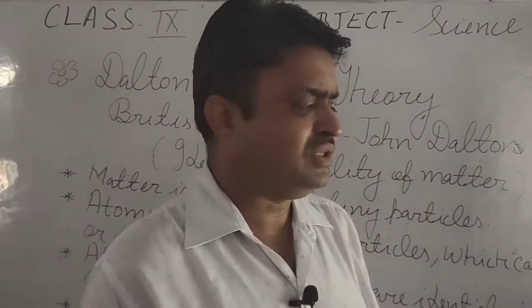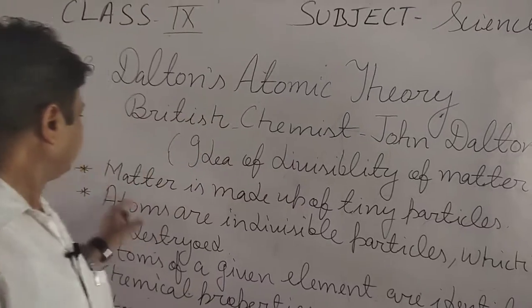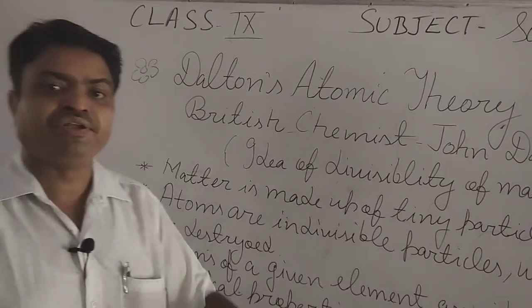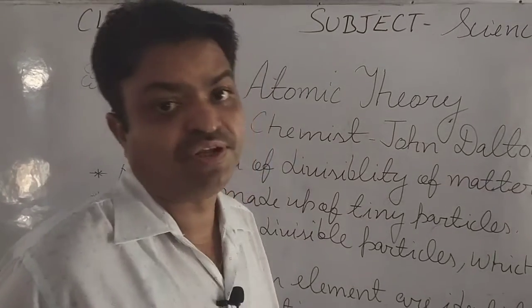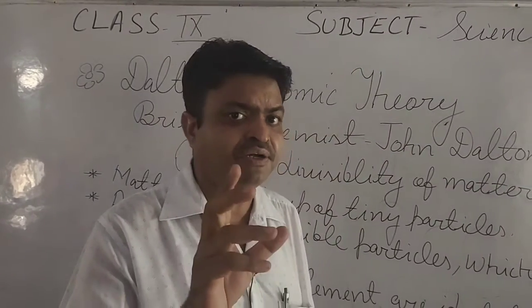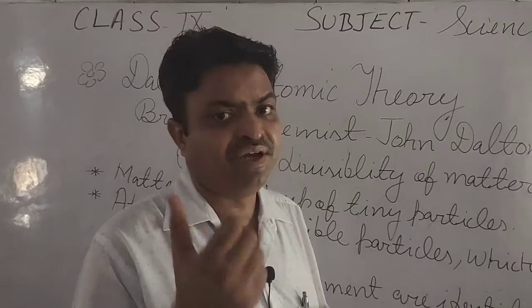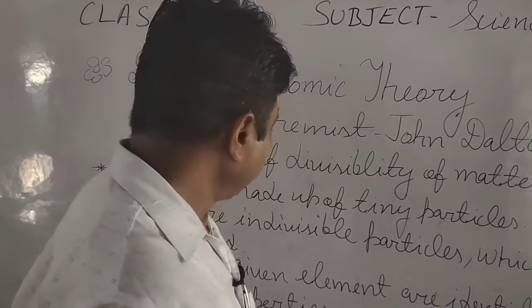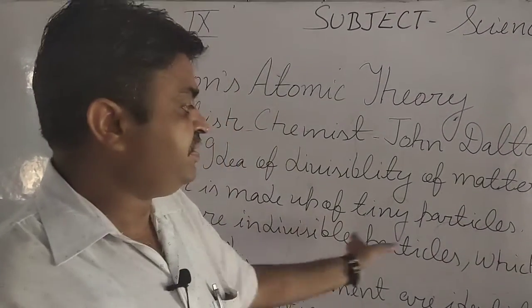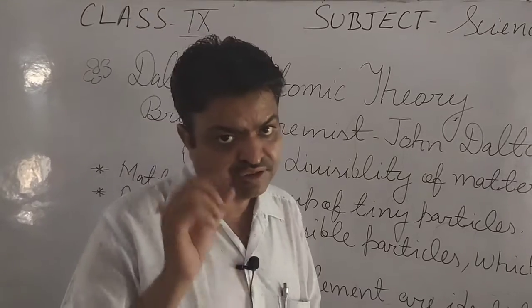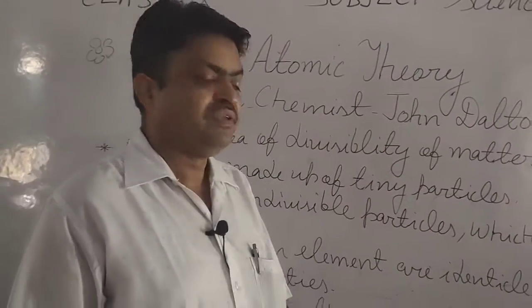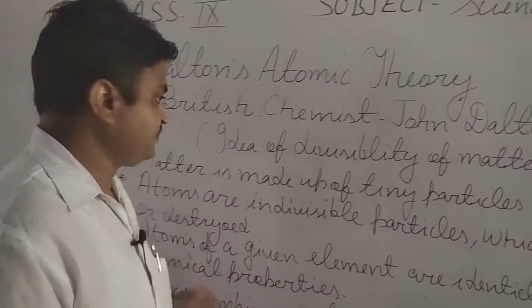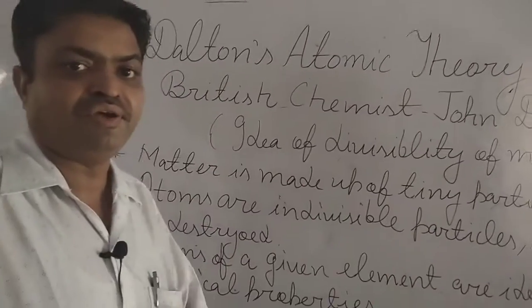According to this theory, the first point is that matter is made up of teeny particles, and those teeny particles are known as atoms. The second point is that atoms are indivisible particles which cannot be created or destroyed.